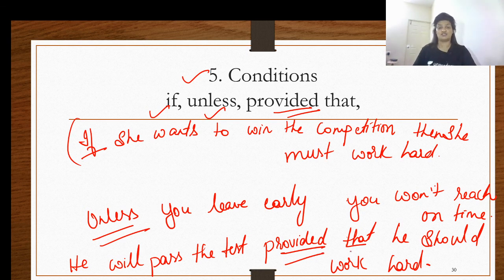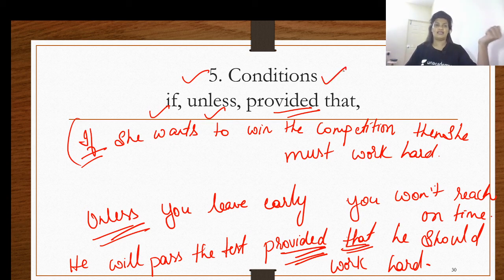If this condition is fulfilled, then the other one will automatically happen. So these words like if, unless, and provided that denote conditions, and that is why they are called conjunctions of condition.